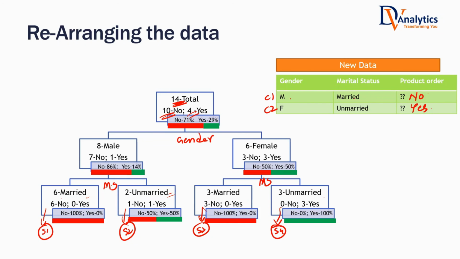When I say customer is male, married, what are you doing? You're looking at historically what happened. Historically, most of the male married customers did not buy the product. So what do you say? There's a high chance that this customer may not buy the product. Yes or no? Yes, sir. The same way, historically, most of the female unmarried customers have purchased the product. You're also going to say, yes, they are going to purchase the product. That's what I have observed in the data.